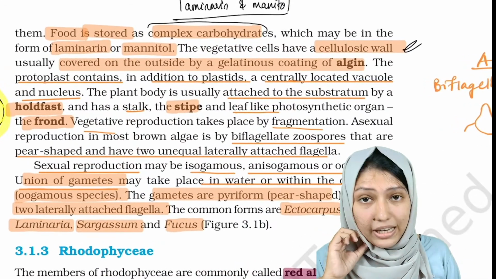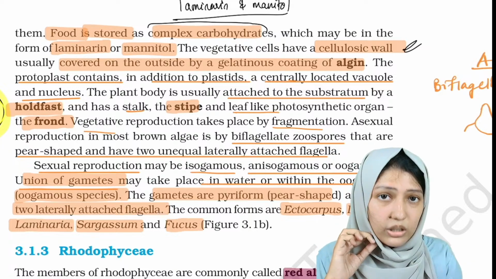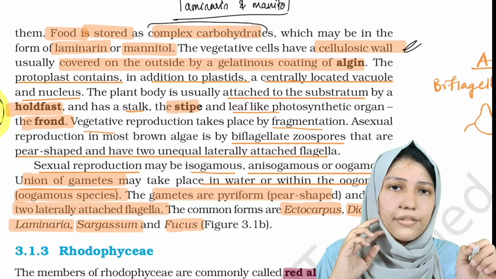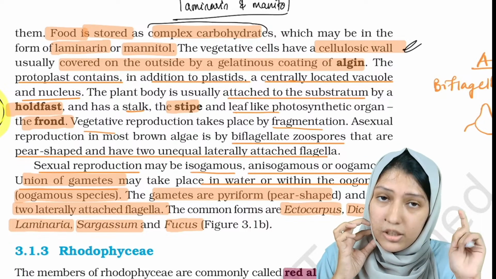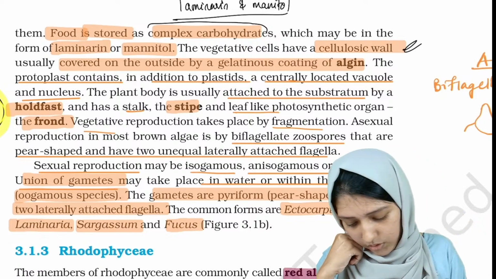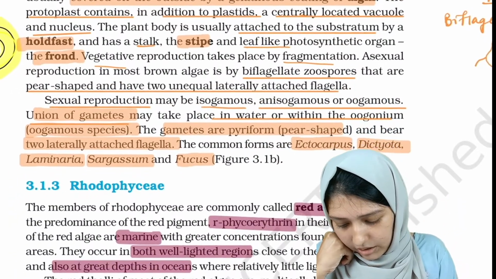Frond is the leaf-like photosynthetic organ. It's not a leaf. They can confuse you by giving the leafy photosynthetic organ is frond, but it is wrong. It is leaf-like. And now reproduction.